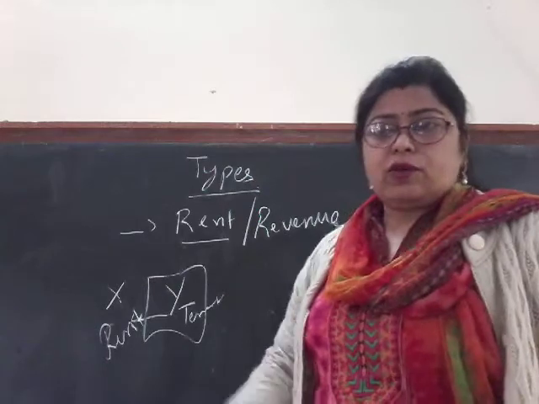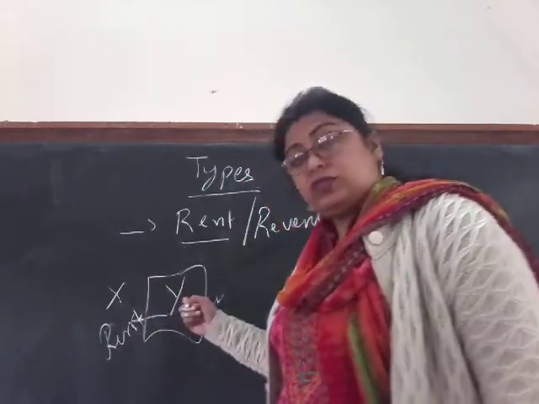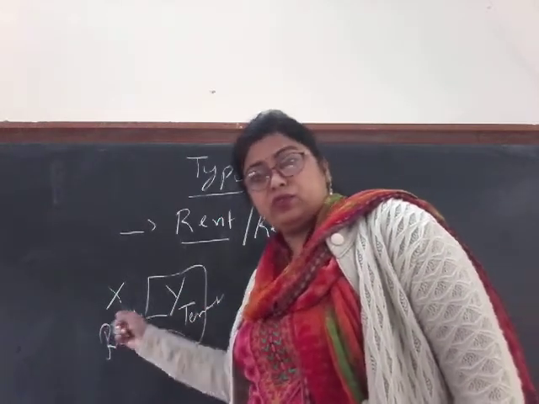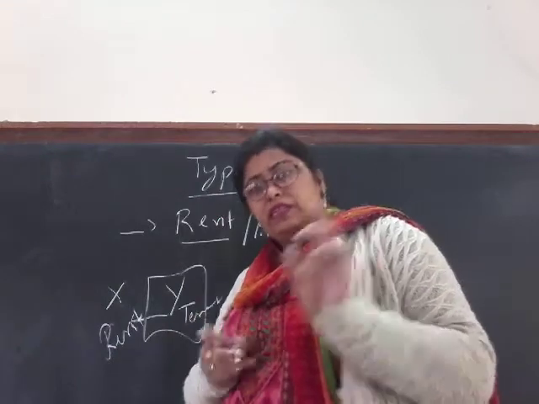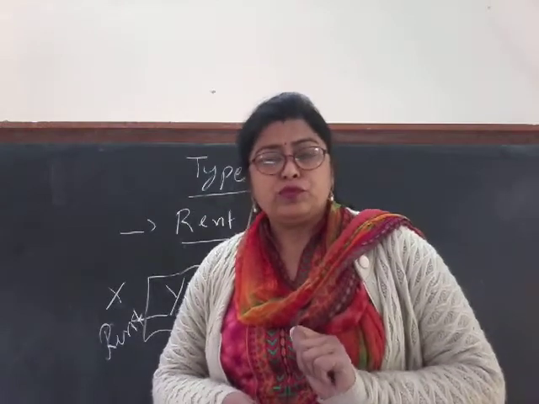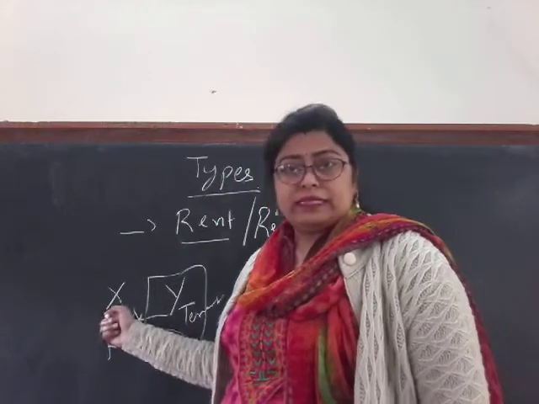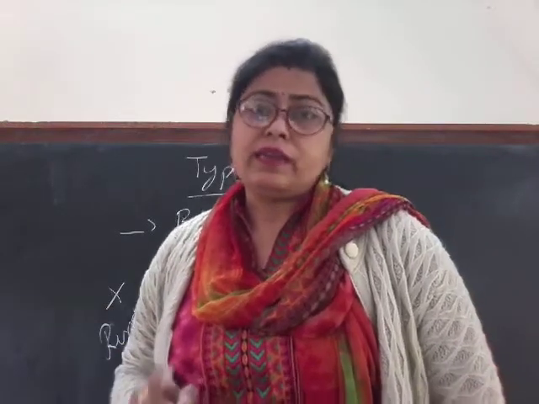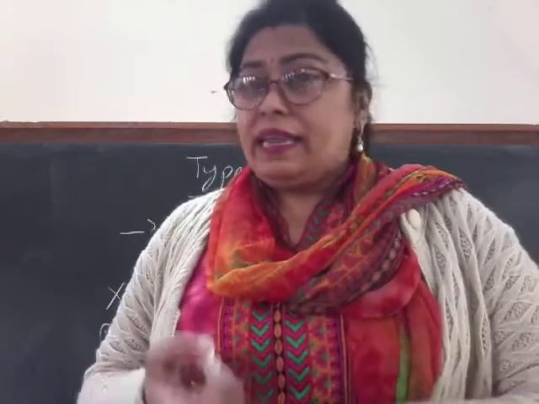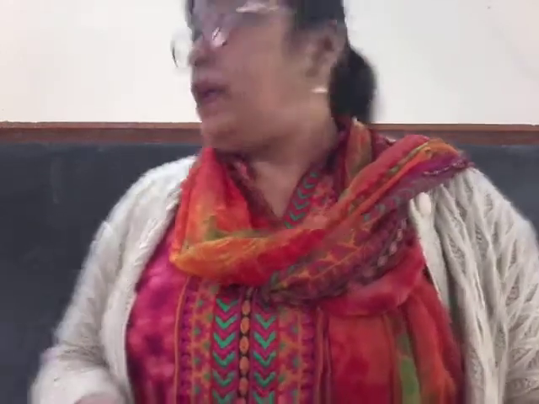So any rent or revenue means that even if X is not doing any operation, he has given this land to Y, and Y is doing all those operations and giving the rent to X. Now rent can be given either in cash, or a part of it can be given as agricultural produce also. So whatever X is receiving is rent, and it is agricultural income.